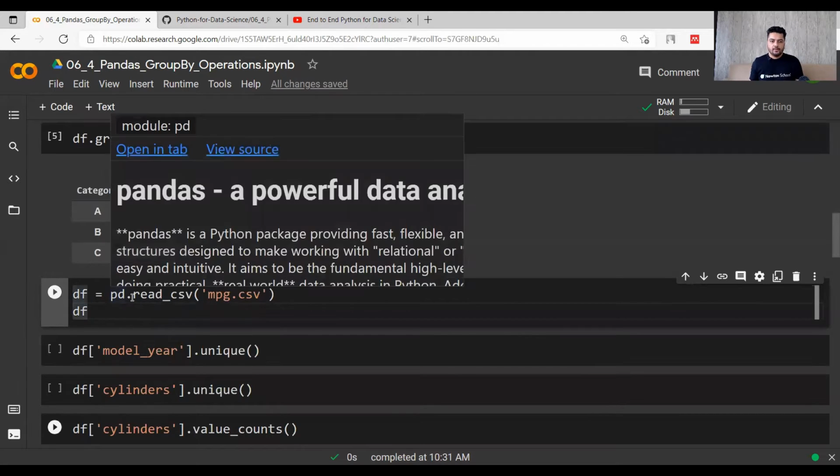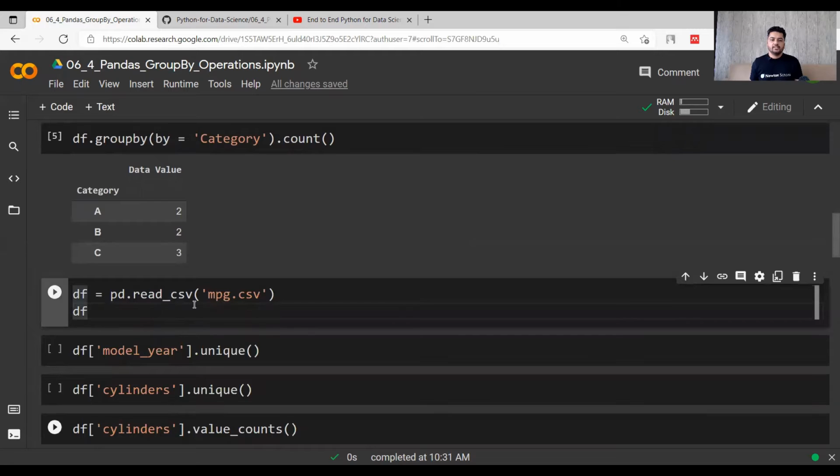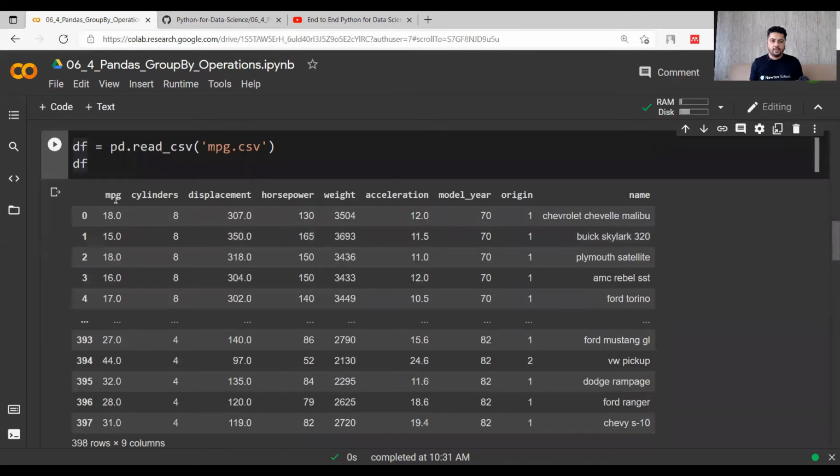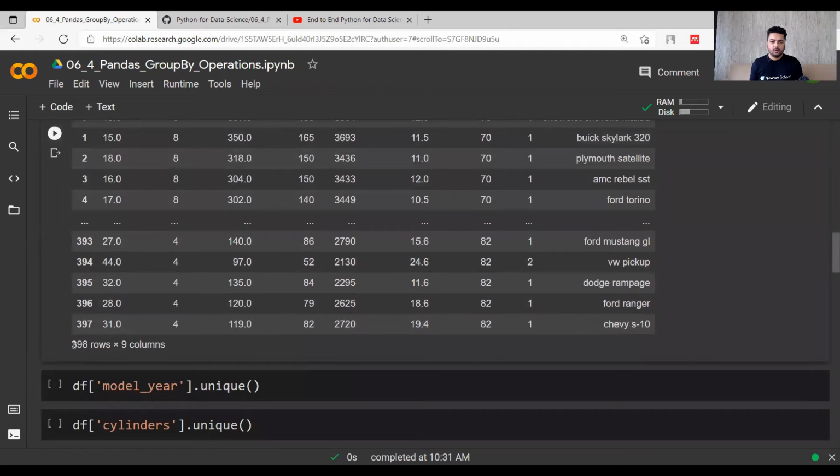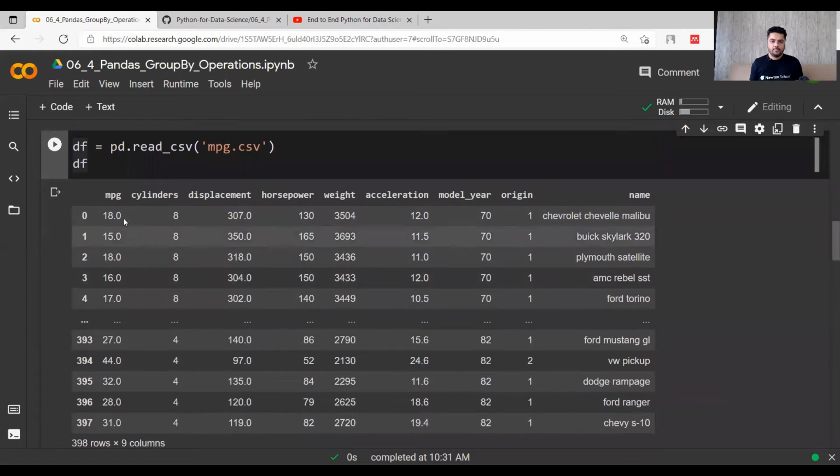So when I do a read CSV on mpg.csv, this is how it looks. There are multiple columns, 9 columns and a total of 398 rows. The column names are mpg, which is miles per gallon, then cylinders in a car, displacement, horsepower, weight, acceleration, model year, origin, name. So let's focus on a few of the columns and get things done.